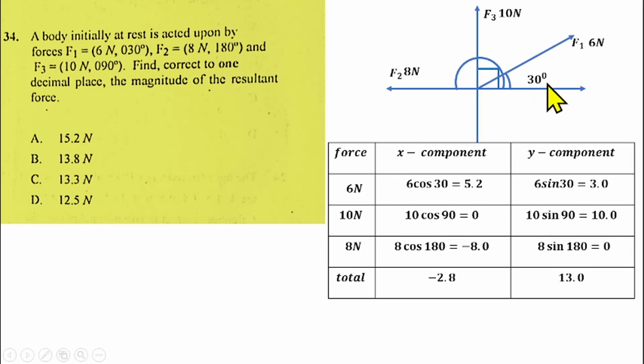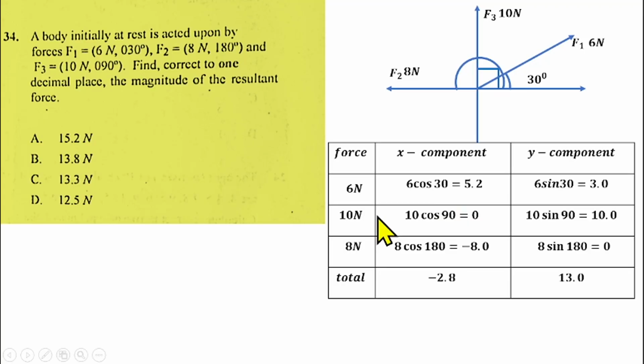The x component, which is along the x-axis, will be 6 cos 30, which gives us 5.2, and the y component will be 6 sin 30, which gives us 3.0, because the x component and the y component are still on the positive side of x and the positive side of y.